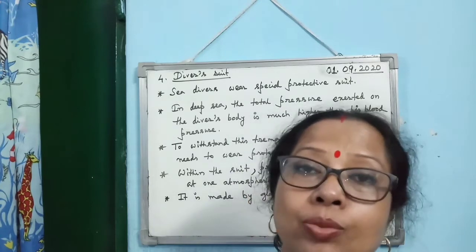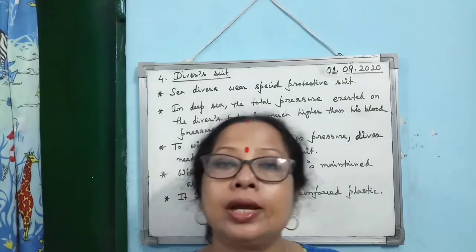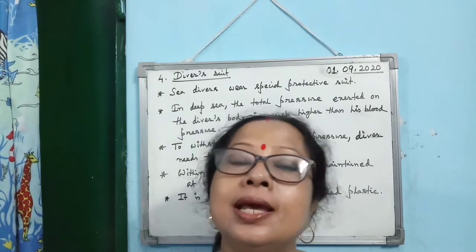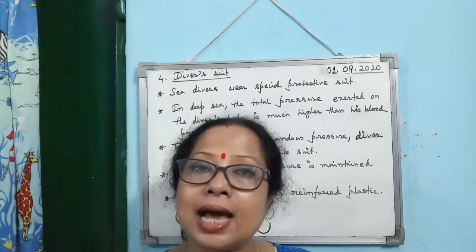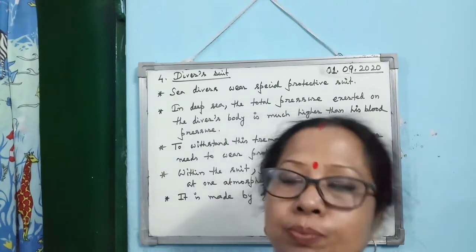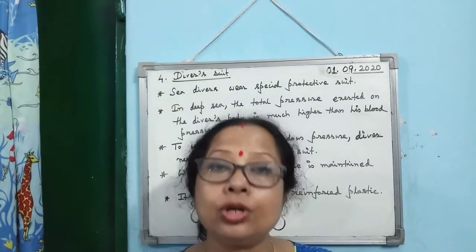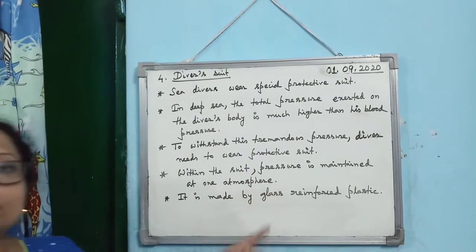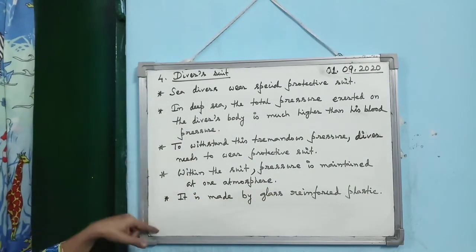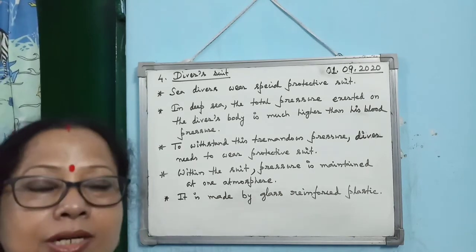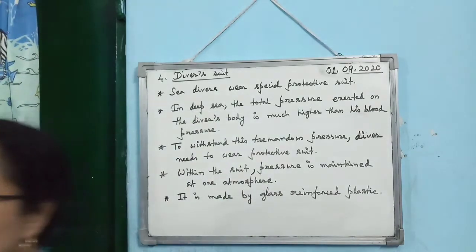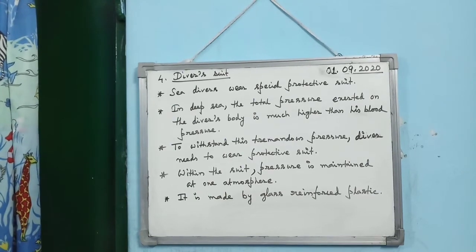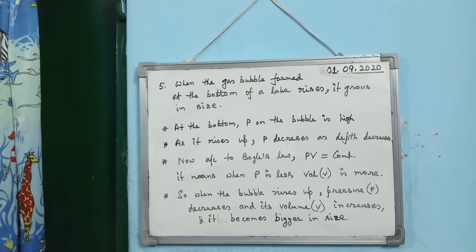So that's why they wear a protective suit, so that they can withstand that high pressure. That suit is made of glass reinforced plastic, and within the suit the pressure is maintained at 1 atmosphere. So these are the point-wise answers for why divers wear a special kind of protective suit while diving in the deep sea. Now the last consequence of liquid pressure.